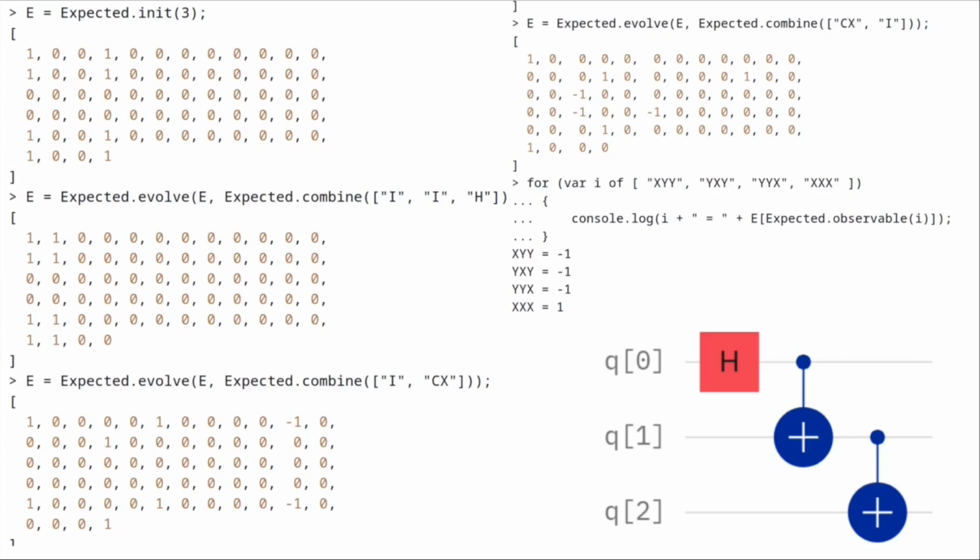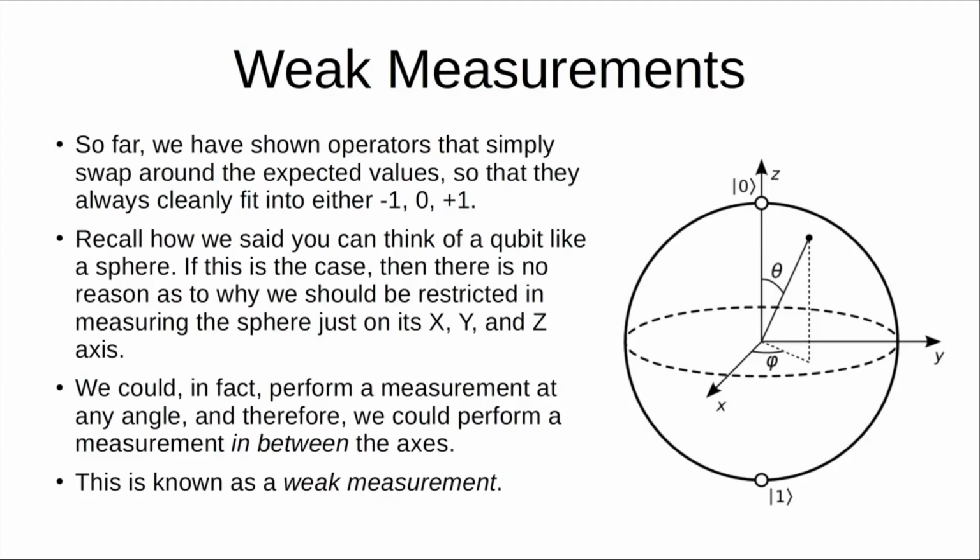Now this here is actually a famous experiment called the Greenberger, Horne, and Zeilinger experiment. And the specific state we've set up where we've correlated 3 qubits together in this way is actually called a GHZ state.